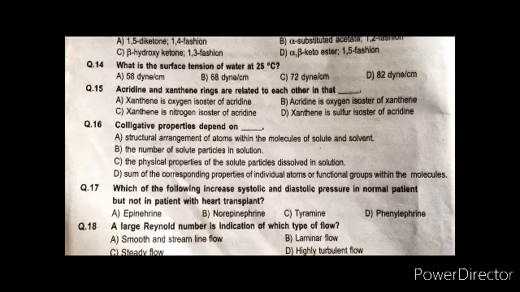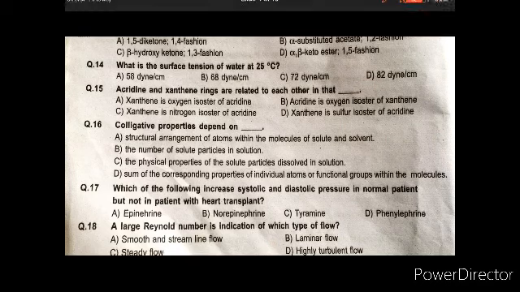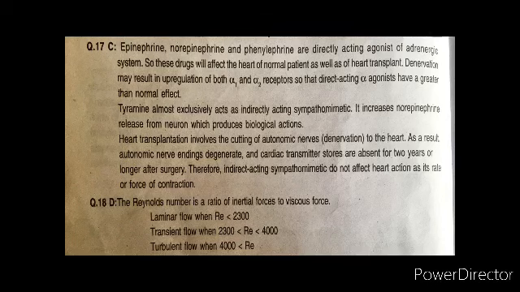The question reads, which of the following increases systolic and diastolic pressure in a normal patient but not in a patient with a heart transplant? Epinephrine, norepinephrine, tyramine or phenylephrine? Epinephrine, norepinephrine and phenylephrine are direct agonists of the adrenergic system. These drugs will affect the heart of a normal patient as well as a heart transplant.